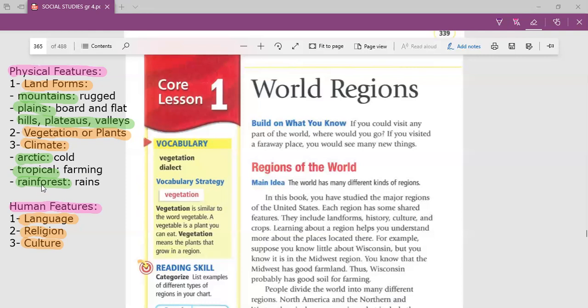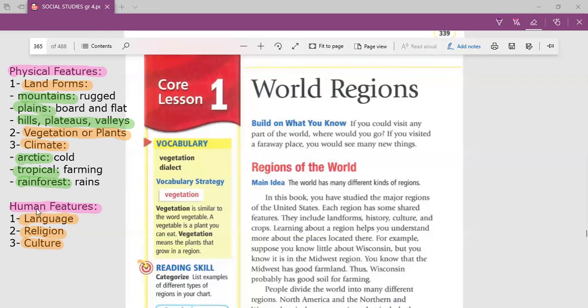When I say it's a rainforest region, it means that it gets too much rain. So physical features means things that are naturally found on Earth, like landforms, vegetation, and climate. One, two, three.